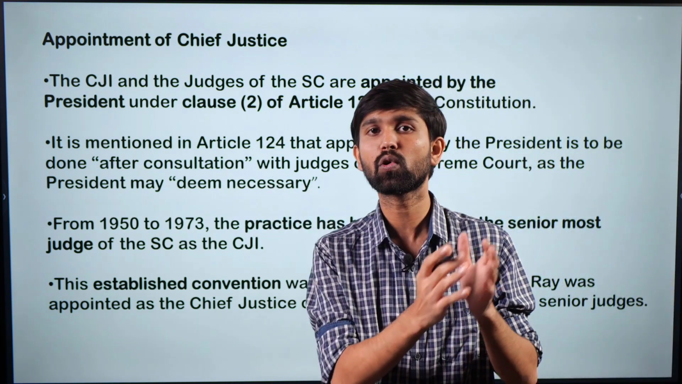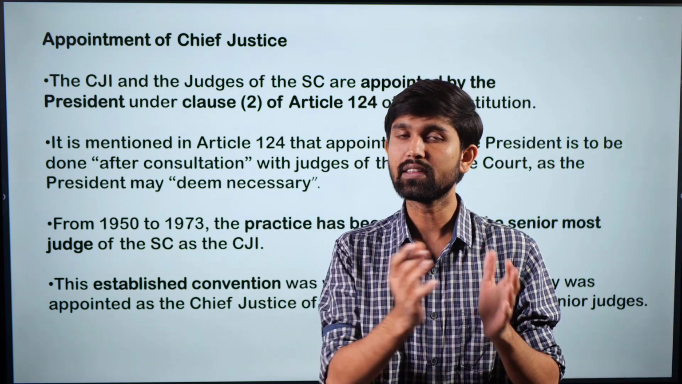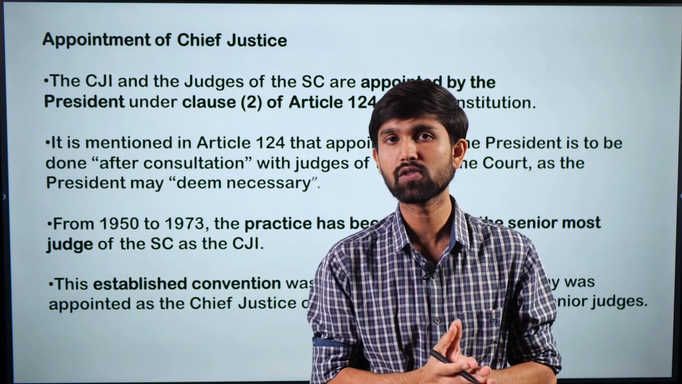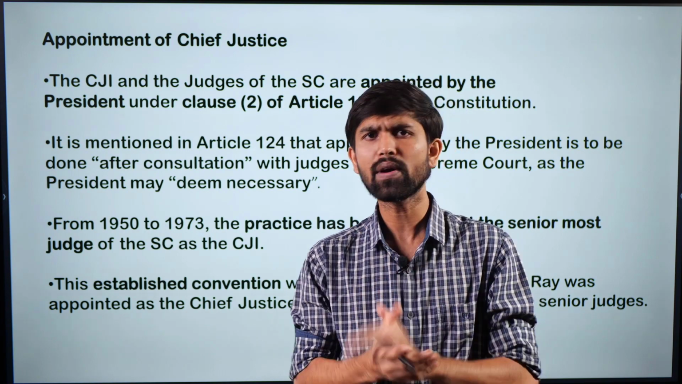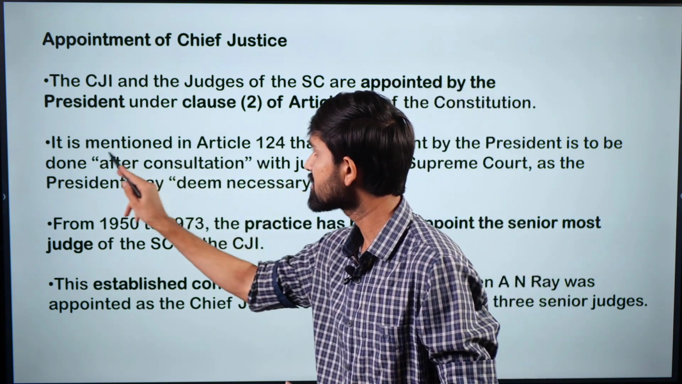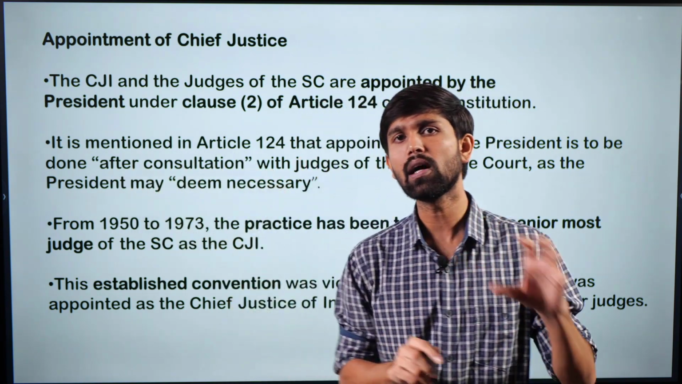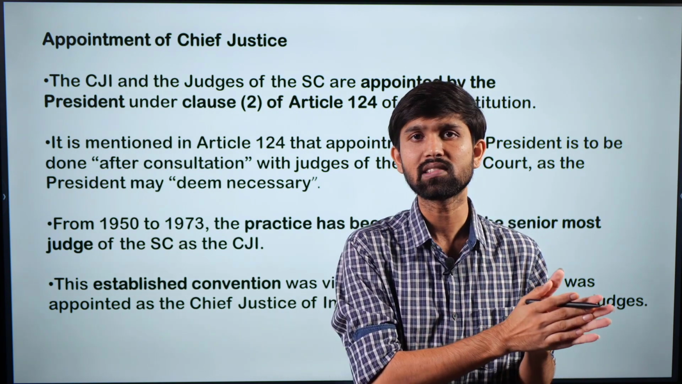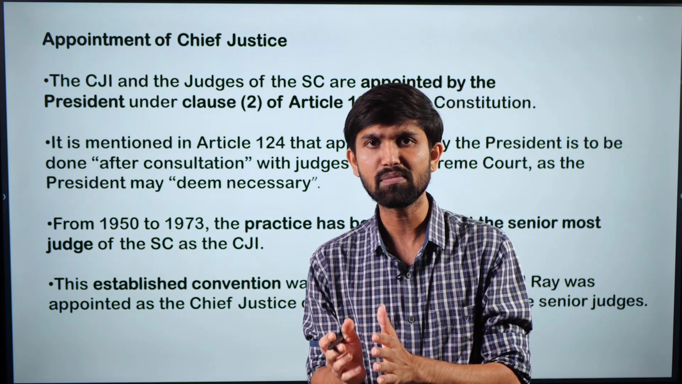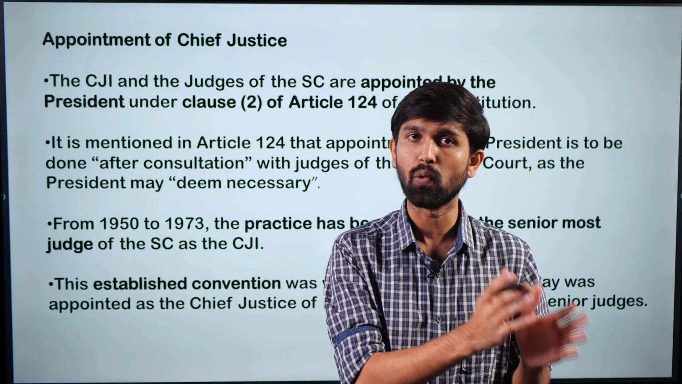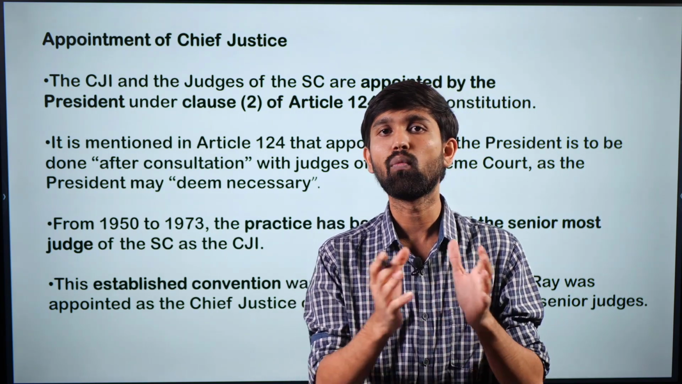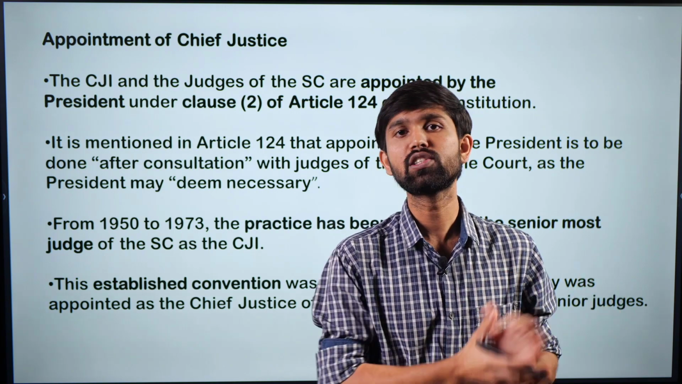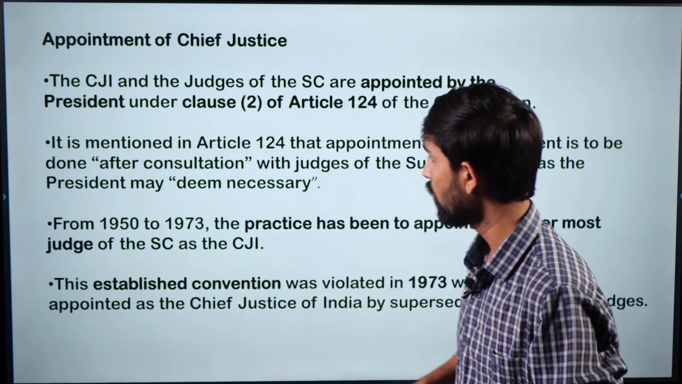So judges of the Supreme Court should be consulted, and the meaning of this word consultation is what came into contention in the Supreme Court, wherein the question arose that when we say that the President, while appointing the Chief Justice, is to consult the Supreme Court judges, does this mean that this consultation is voluntary or mandatory? This was the question that was taken up, and while answering this question, the collegium system evolved. So how did it evolve?